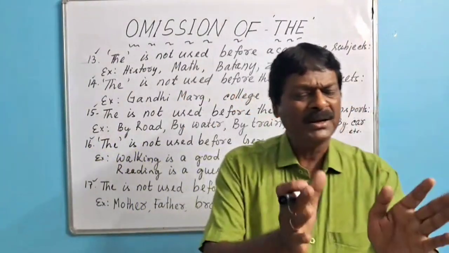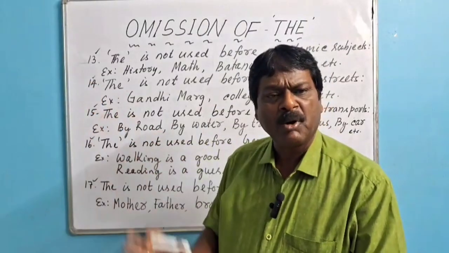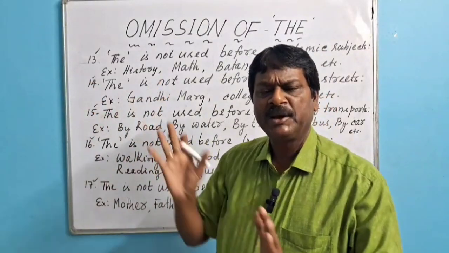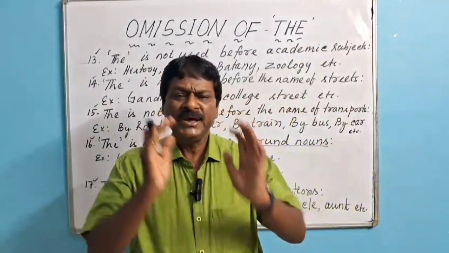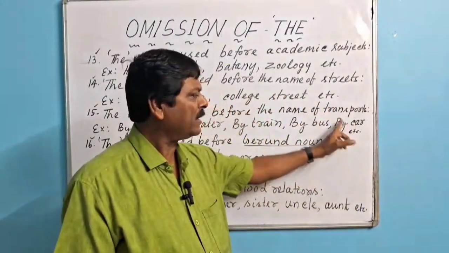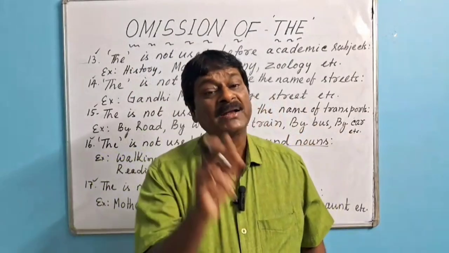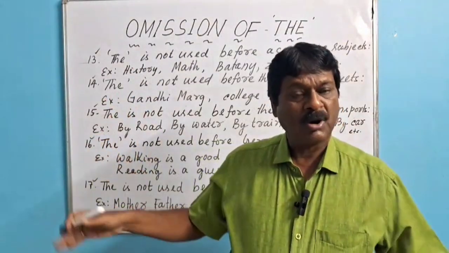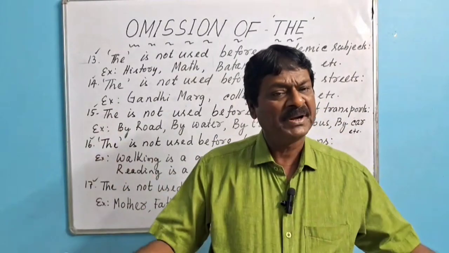In one pouch water is there, in one glass water is there, and in one bottle water is there. So here if I refer to a particular container, the will be used. The water in the bottle. Water is our life. It is used in common sense, in common meaning.